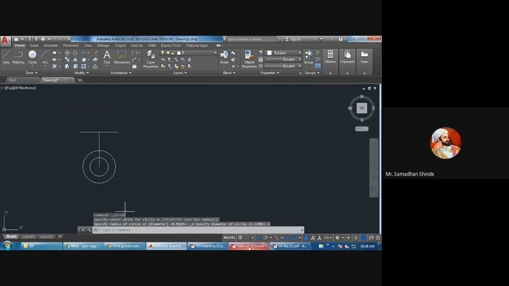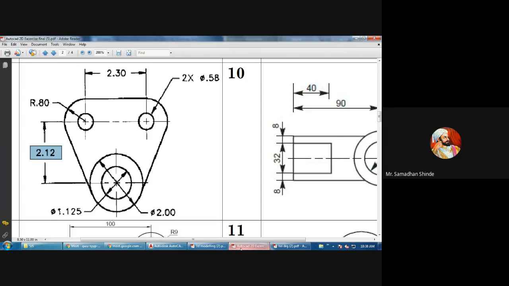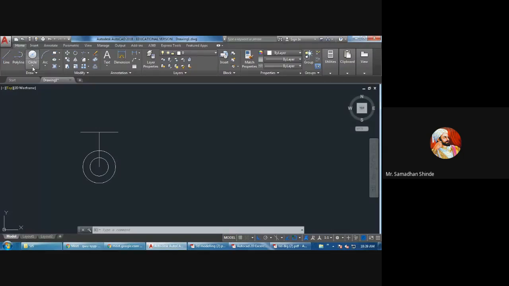Now, as this is the center, what will be the radius? Here also we have to draw one circle. What will be its radius? 0.8. Radius is 0.8. So here you can go circle, center, radius, 0.8. 0.8 means it will come something like this. Either you can copy this circle here or you can draw a similar circle here. Center, radius 0.8, like this. Right now this much has happened.